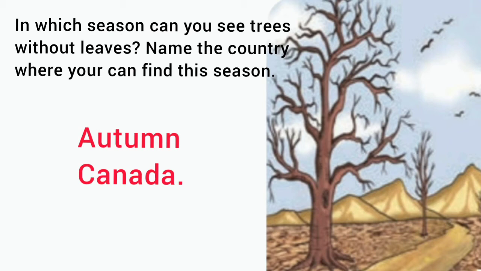So look at the picture. This is a picture of a tree. This tree is without leaves. So it is the season of autumn. In the season of autumn, we can see trees without leaves. In the country of Canada, we can see this season.